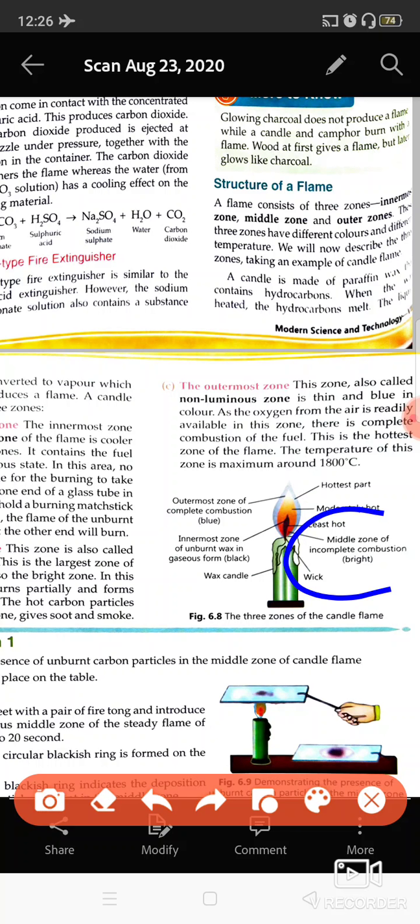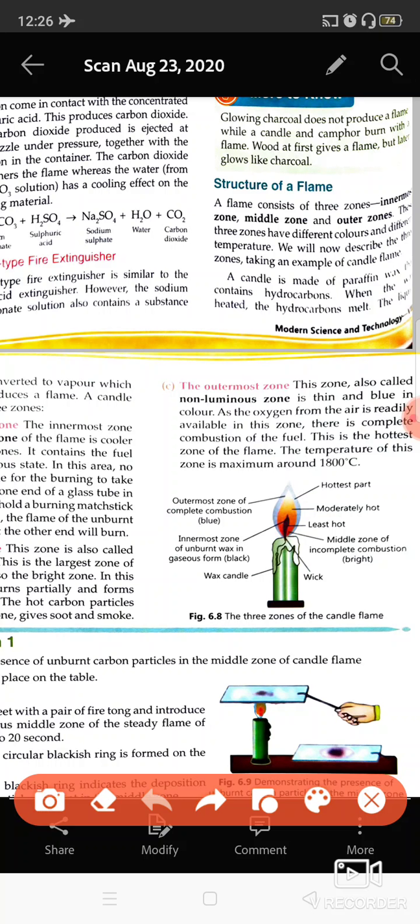In this region, the vapors which are being formed start to burn because some oxygen is available, meaning partial oxygen is available. So there is incomplete combustion because partial oxygen is present.